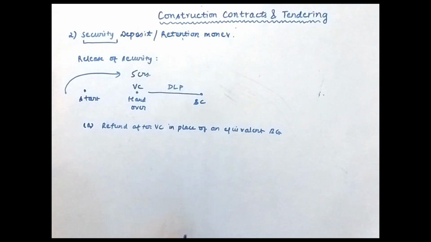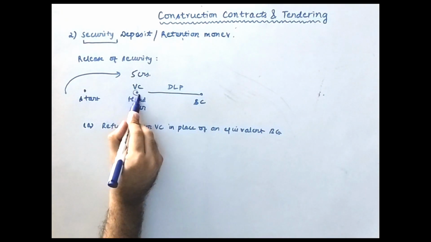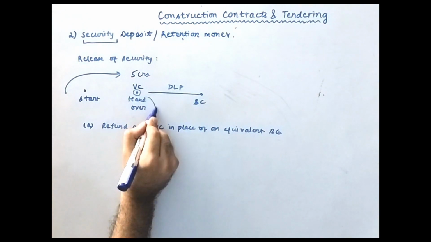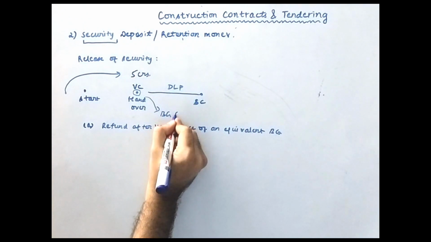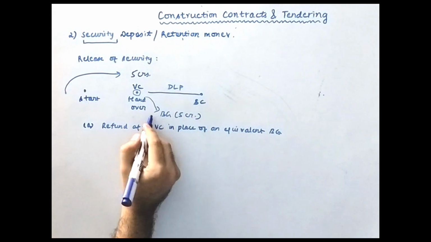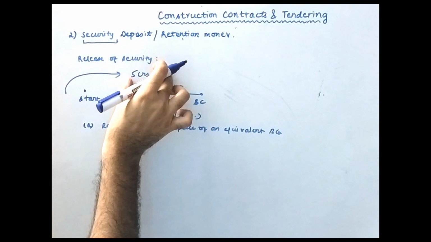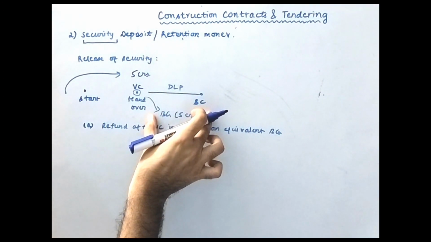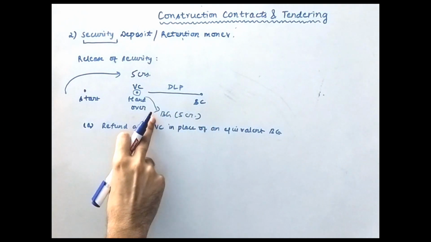That means if the client agrees, then at this point you can tell the client, I will pay you a bank guarantee of 5 crore rupees, then you refund me my 5 crores cash. This might also be the case.